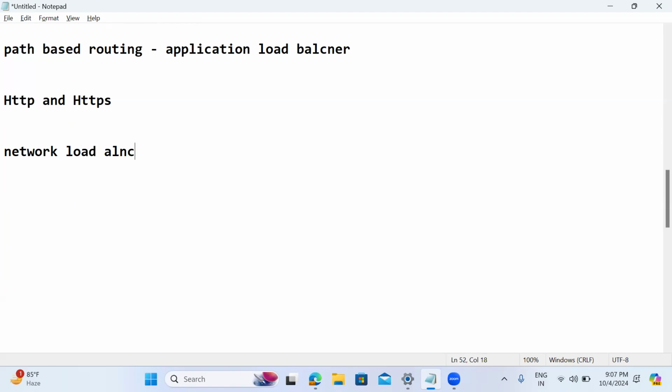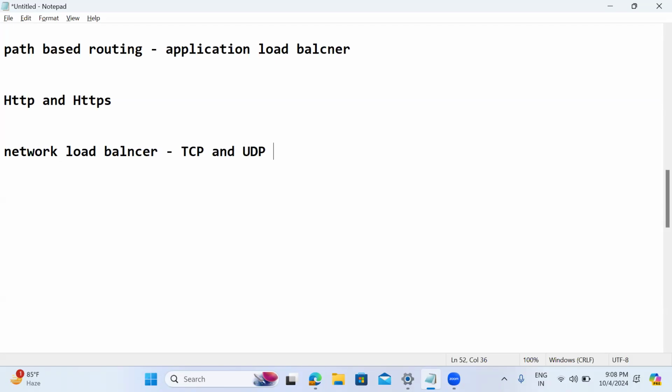The network load balancer supports not only HTTP or HTTPS, it works at the TCP and UDP level. Path-based routing, URL-based routing and content-based switching are for web-based applications only.